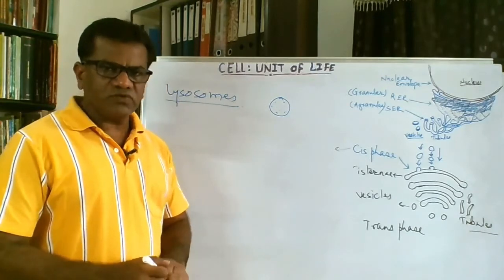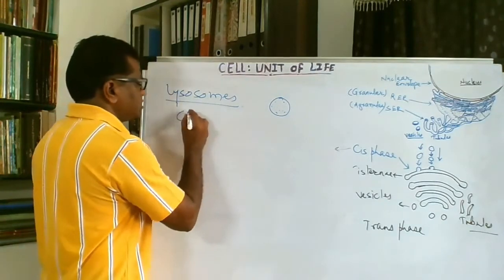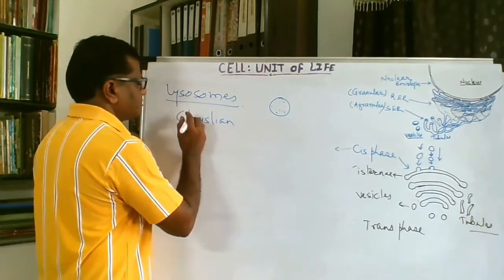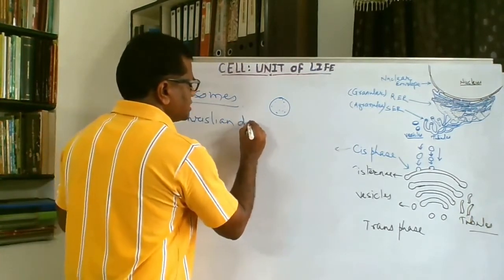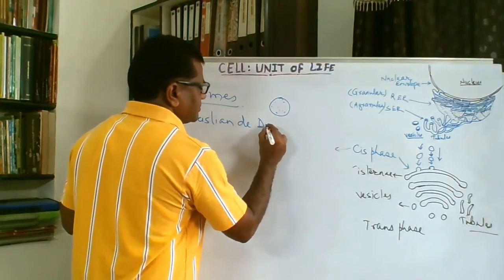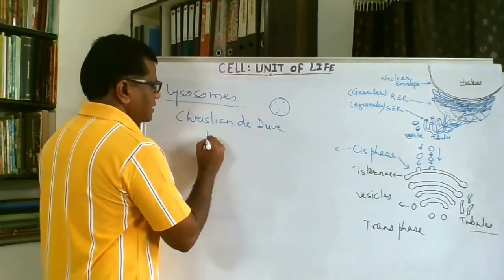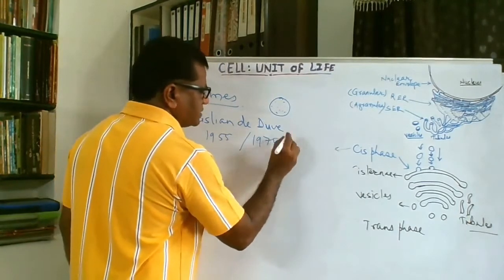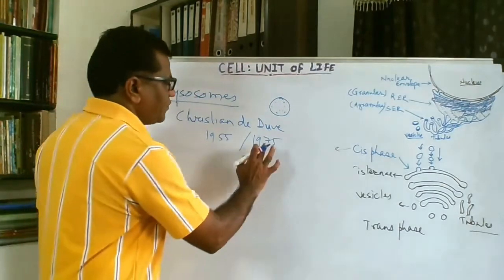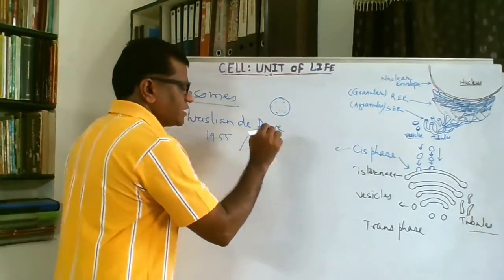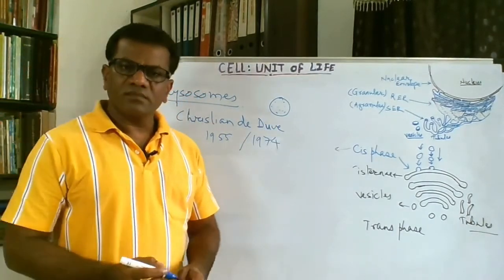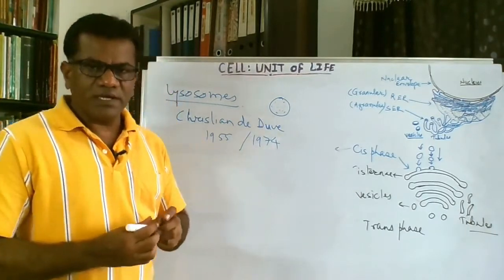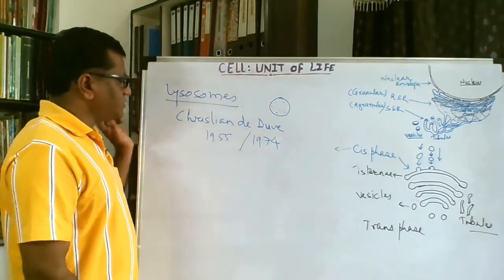Now this lysosome was discovered by Christian de Duve in 1955, but for the same he got the Nobel Prize in 1974, sorry, not 75, 1974, for the discovery of the lysosome. See what the importance of lysosomes is.